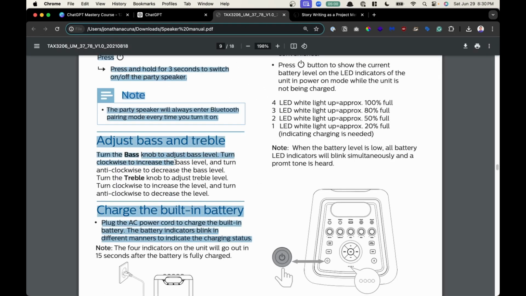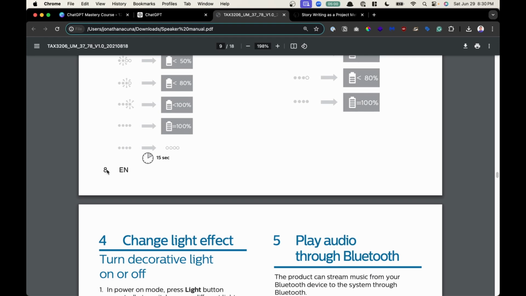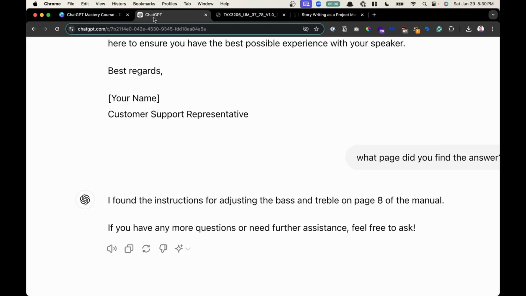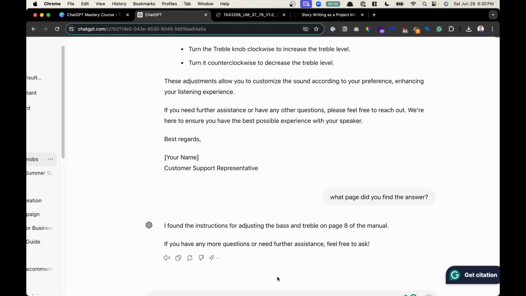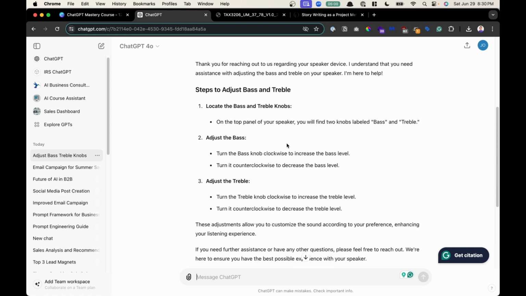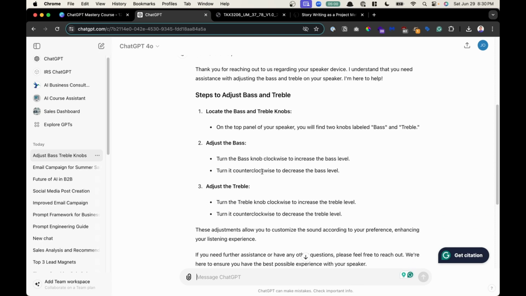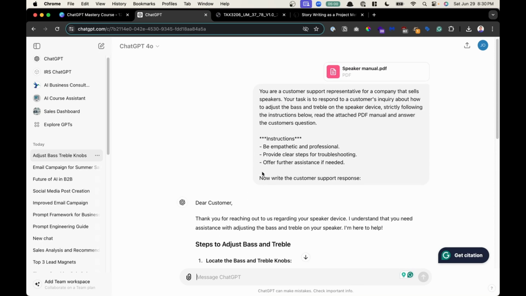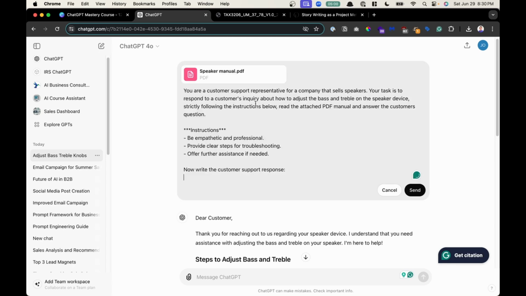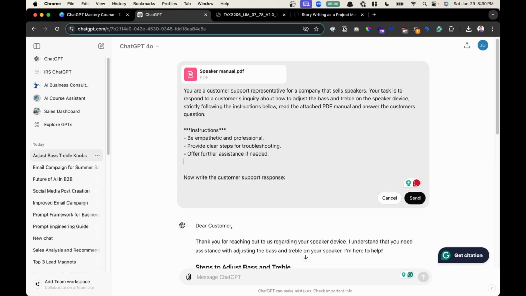This page right here, adjust, and it's on page 8. So we know that it did read the PDF file, it did answer the question, and then it gave us the output of a nice email. And this is great, 80% good enough. But if it was missing some things, or I wanted a different tone or something shorter, I can go back, click on the pencil icon, add some additional instructions here, and then click send, basically.